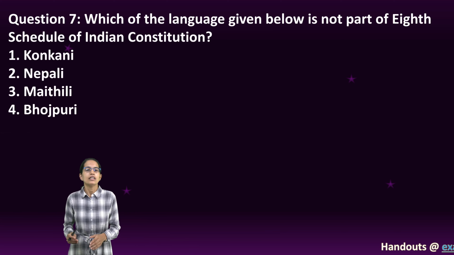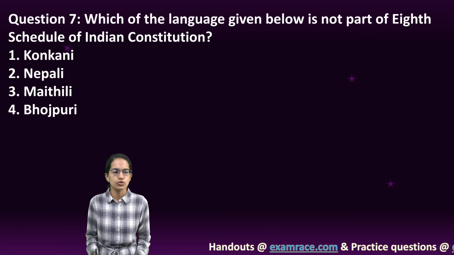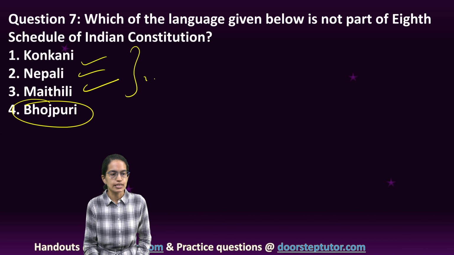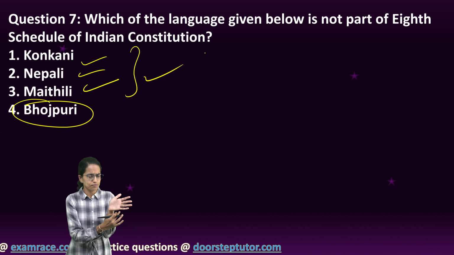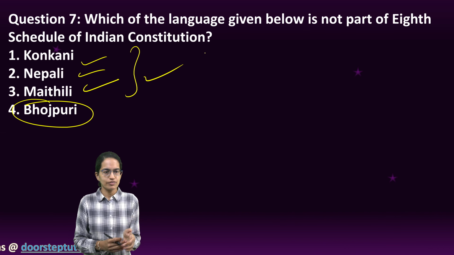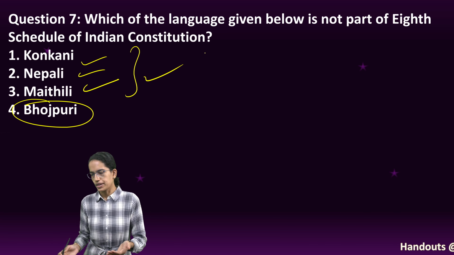The next is, which of the following languages is not part of the 8th Schedule of the Indian Constitution? The correct answer is Bhojpuri. Konkani, Nepali and Maithili are part of it. You can check any bank currency note and see the list of languages written there, and that could be one of the ways you can attempt it, right?